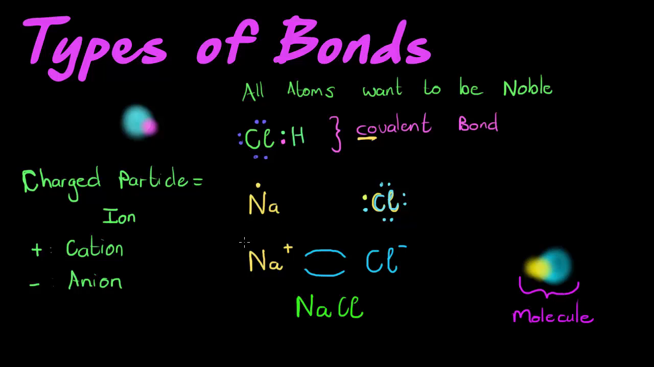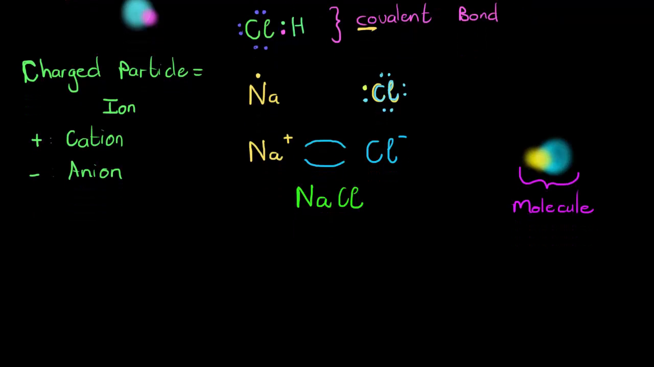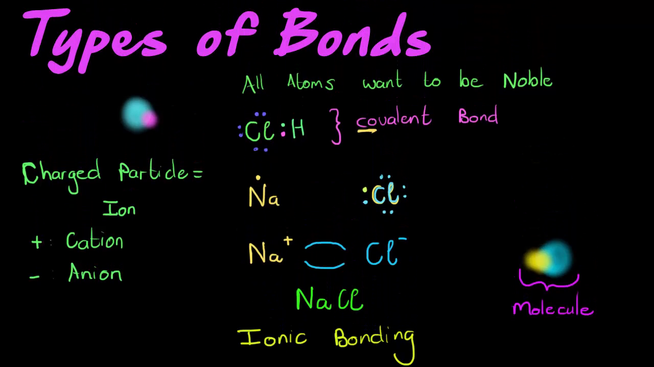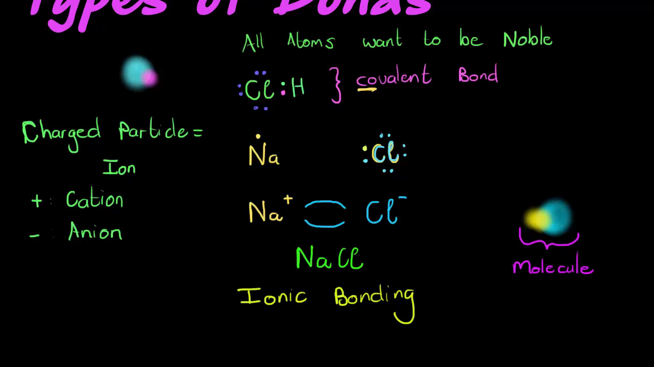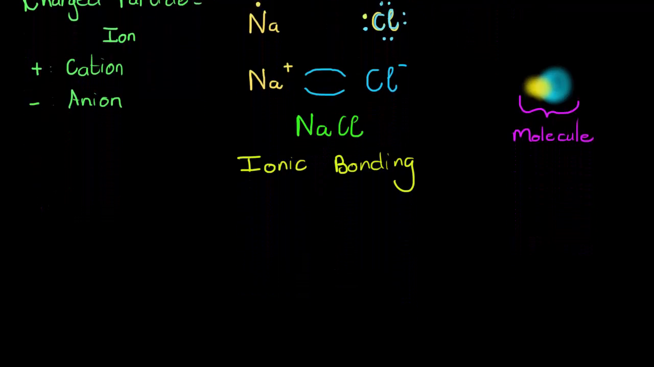This type of bond, where I have ions being attracted, opposite charged ions being attracted to one another, is very simply called ionic bonding. So at this stage we know of two types of bonding: covalent bonds, where we share our electron, or ionic bonding, where it's not sharing our electron but actually giving away our electron to someone else that needs it, and that's called ionic bonding.